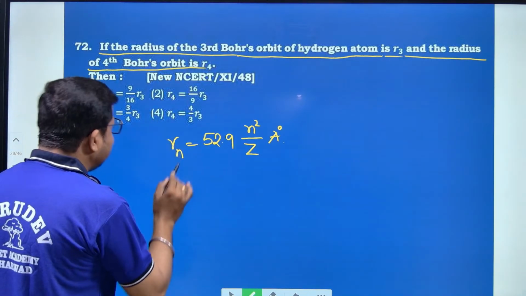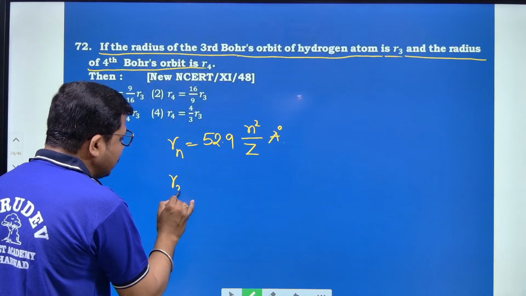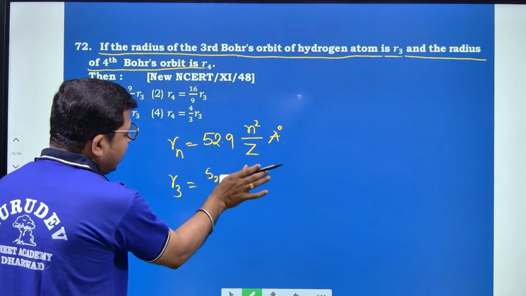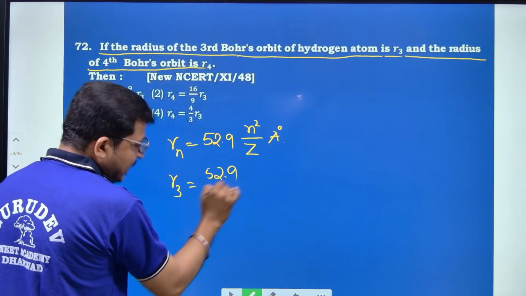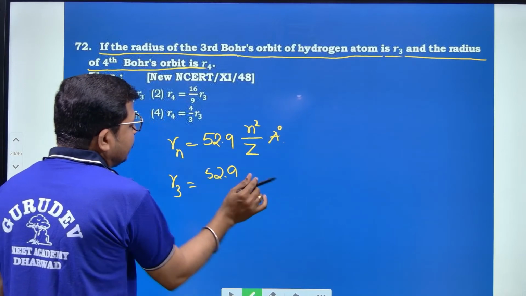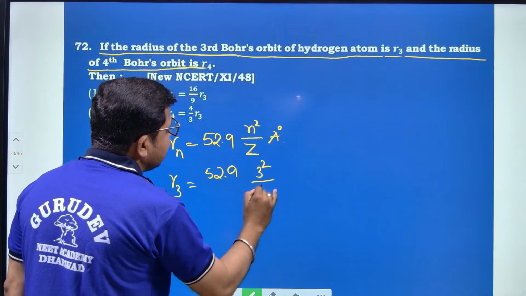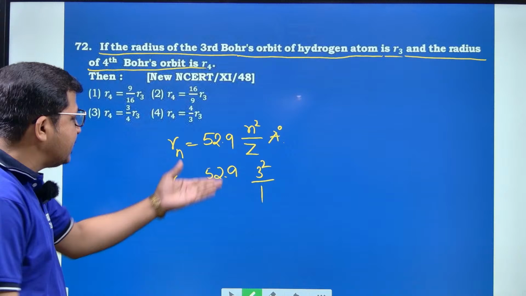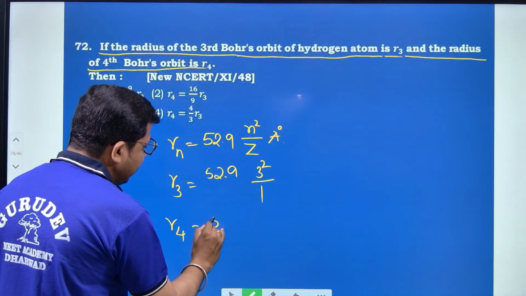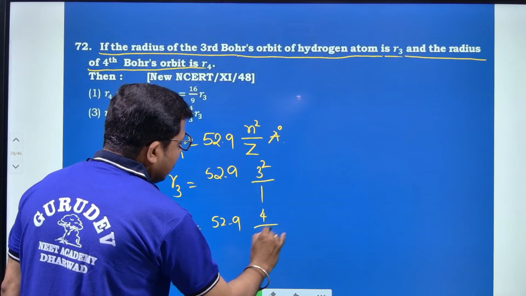For R3, n is equal to 3, so R3 is 52.9 into 3 square divided by Z, and Z is 1 since it is a hydrogen atom. R4 is equal to 52.9 into 4 square by 1.